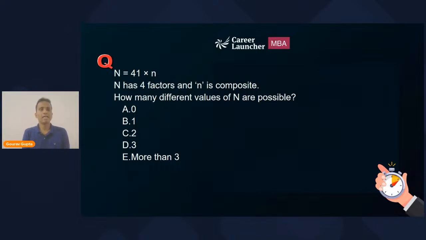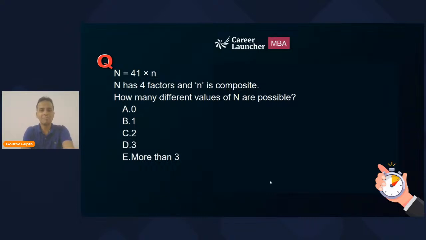Now the question says that capital N is equal to 41 multiplied by small n, where it is given that capital N has 4 factors and small n is a composite number. Careful. So capital N is equal to 41 multiplied by small n, where capital N has four factors, and small n is a composite number. Okay, how many different values of n are possible?